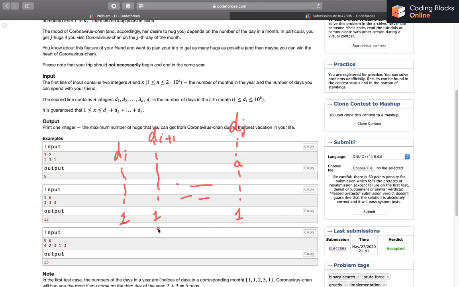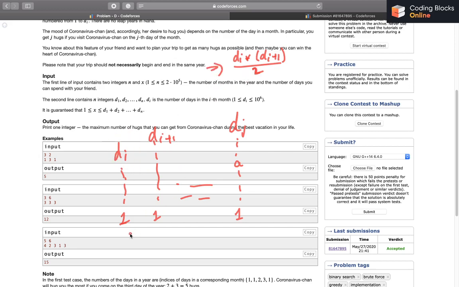I would have been there for full months. So for every month that has the number of days as di, the total number of hugs that one would have received in that particular month can simply be said as di into di plus 1 by 2, since we know that the sum 1 plus 2 plus 3 plus 4 plus up to di is equal to this value.